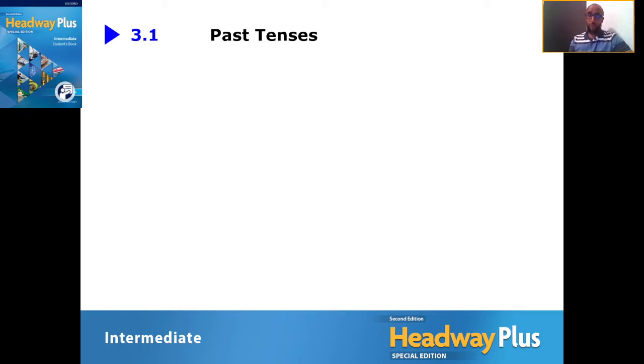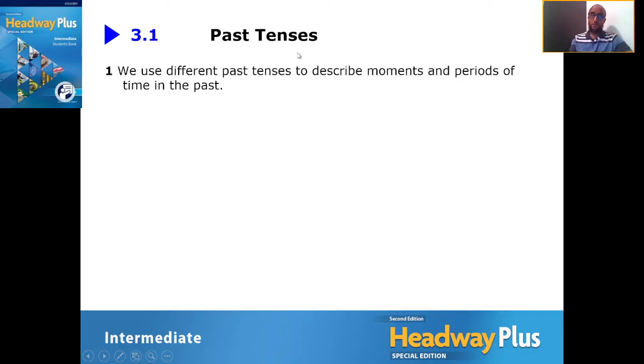First things first, we're going to talk generally about the past tenses. First, we're going to talk about the differences between the past simple, past continuous, as well as the past perfect.